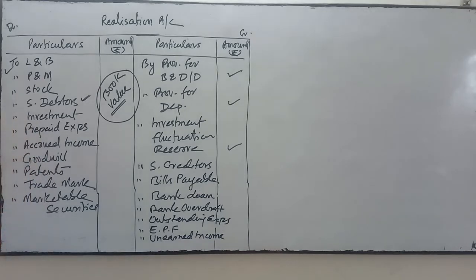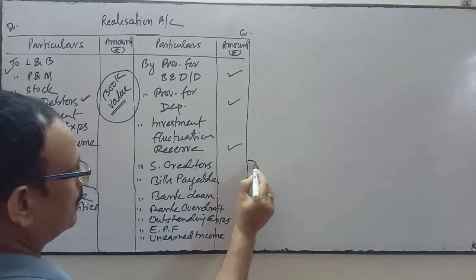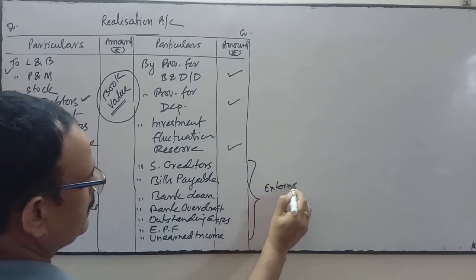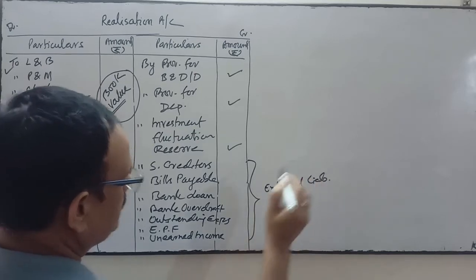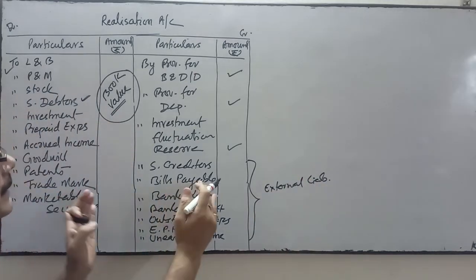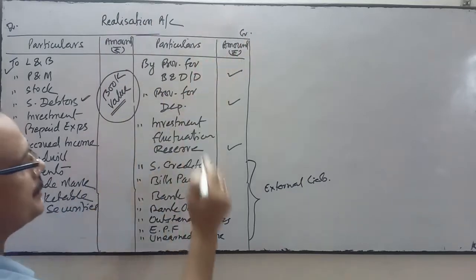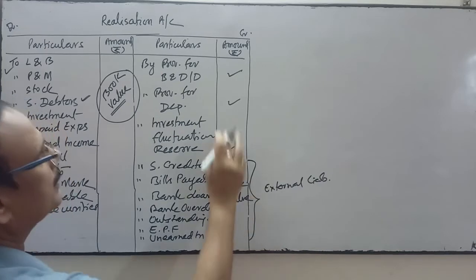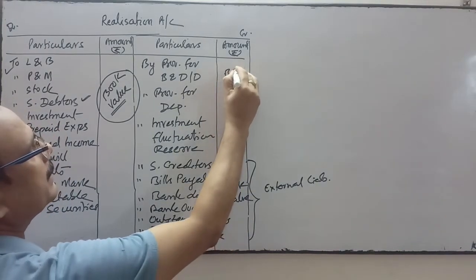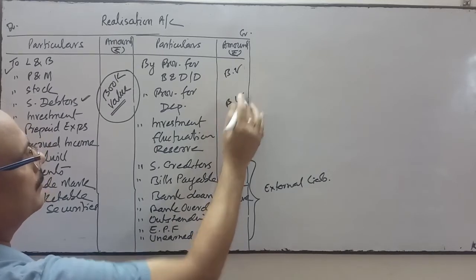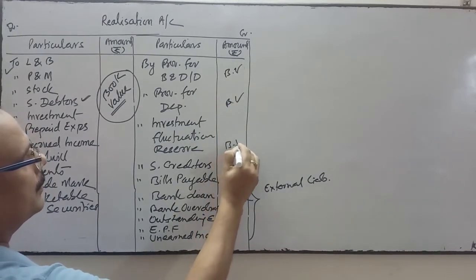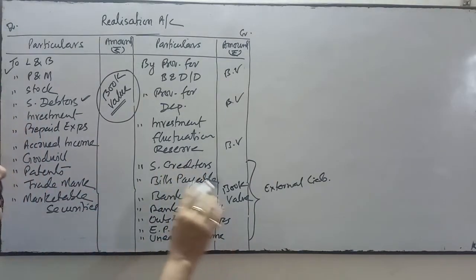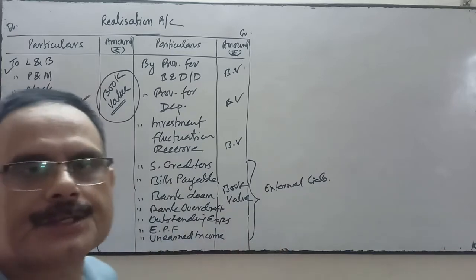So these external liabilities will be transferred to the credit side of realization account at their book value. They are transferred at their book value to close the ledger. So these external liabilities will be transferred to the credit side of realization account.